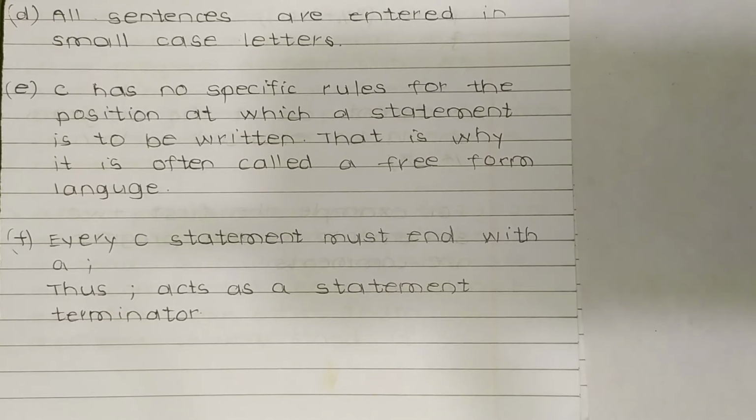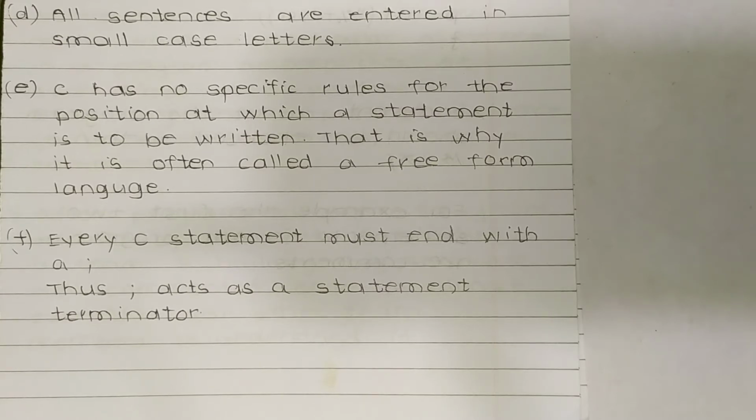So in Arduino, when we are programming Arduino, we have to write or define variables, that is, if we are using some numbers or some characters, we have to define them at the beginning of the program. While coding with Arduino it is like that, but C is not like that. C has no specific rules for the position at which a statement is to be written. That is why it is often called a free form language.